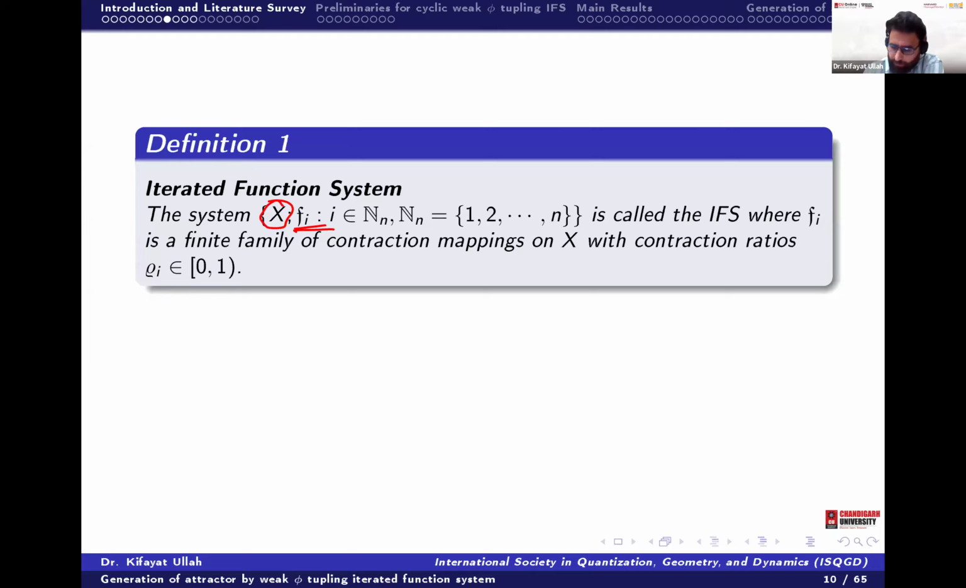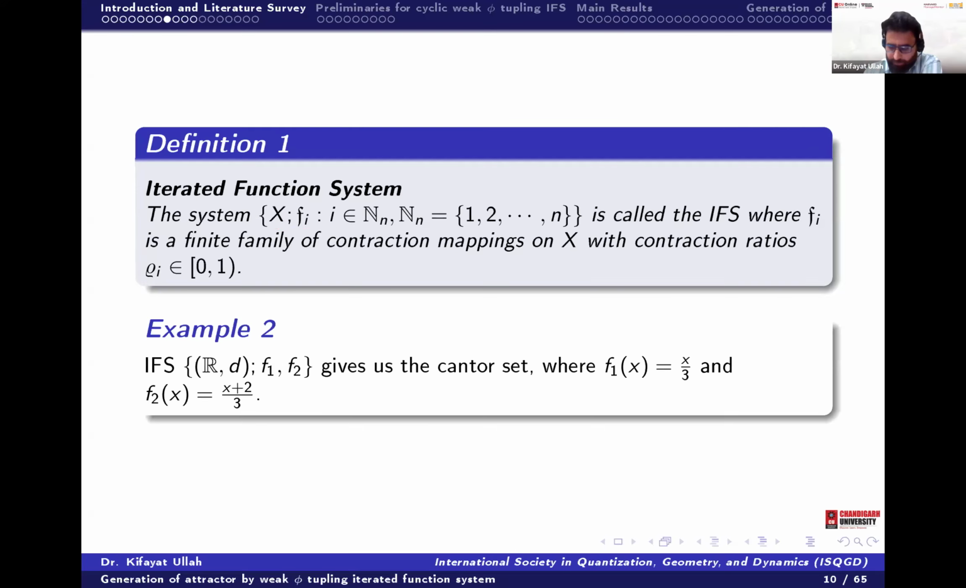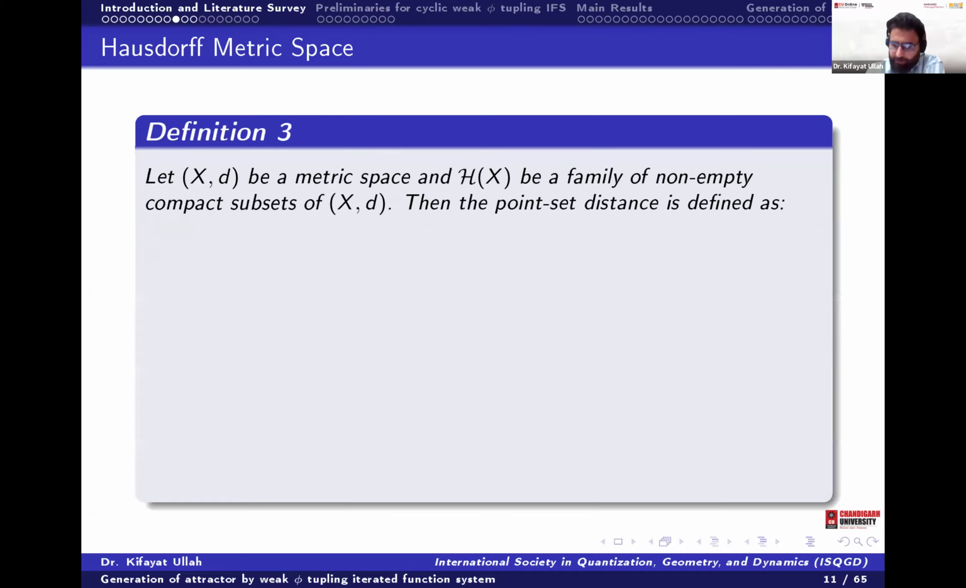We call this set the iterated function system, where these functions are contraction mappings on X, a complete metric space. This is called the iterated function system. Like here in the Cantor set, we have two functions. If we have the real line with the usual Euclidean metric, then f1 and f2 form the iterated function system. Here f1 will be x by 3, and this one is another function. We are getting the deterministic fractal.